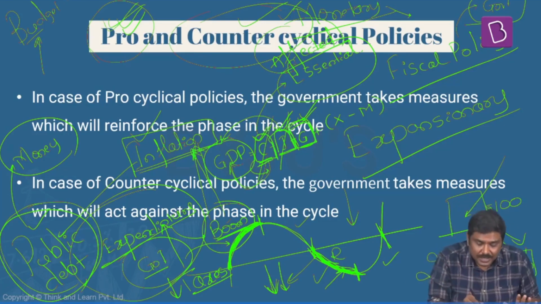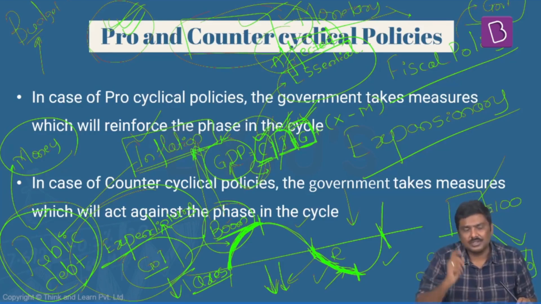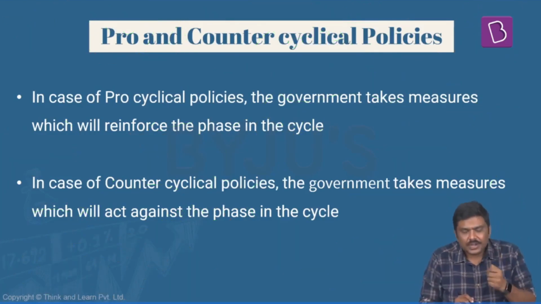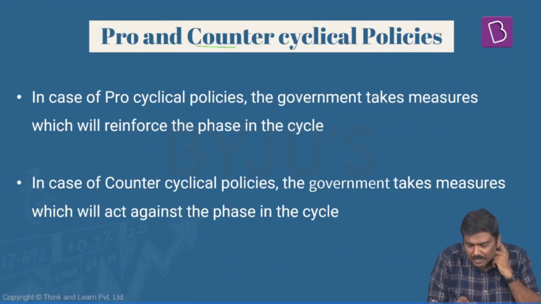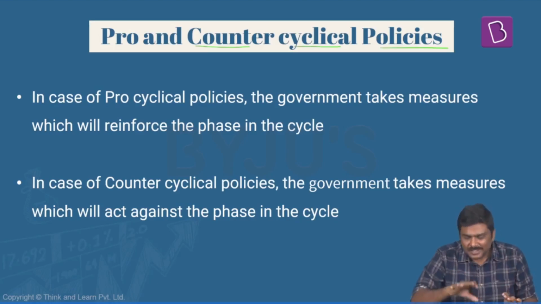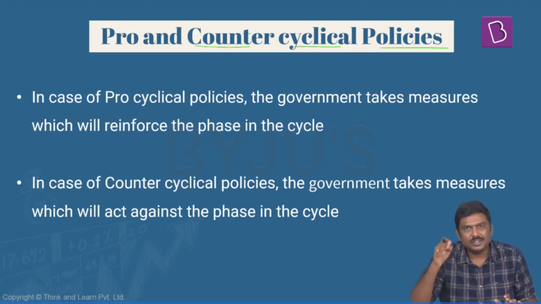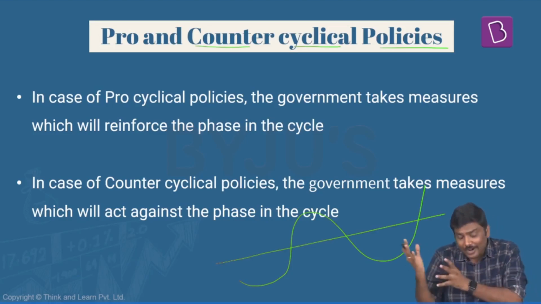And what about the other side? Exactly opposite to this is called counter-cyclical policies. Now, let's try and understand what is the importance of a counter-cyclical policy. But before that, what do you mean by the term counter-cyclical policy? Follow this very carefully. Here, cyclical refers to the four stages in the business cycle. What are the stages? Again, repeat it so that you will remember it for a longer duration.